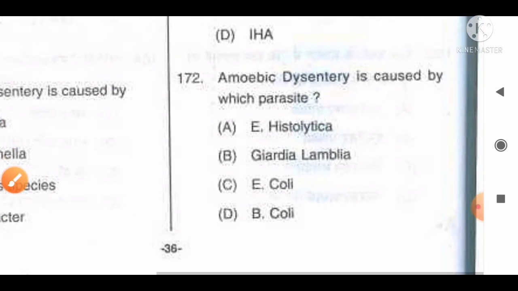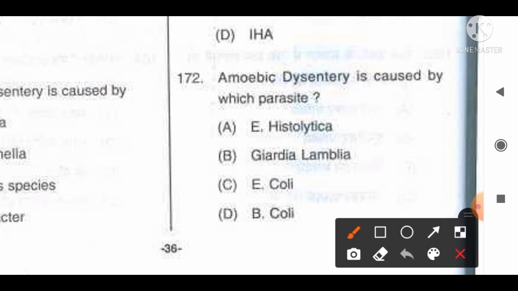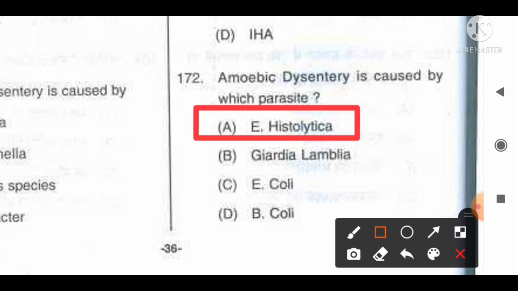Move to the next question, number 172. Amoebic dysentery is caused by which parasite? The options are A, Entamoeba histolytica, B, Giardia lamblia, C, Escherichia coli, D, Bacillus coli. The correct answer for this question is that it is generally caused by Entamoeba histolytica. Option A is the correct answer for this question. Move to the next question, number 173.